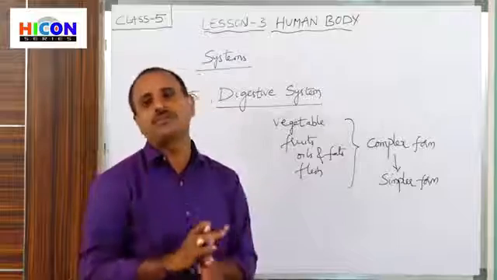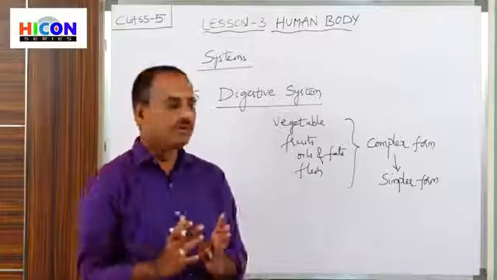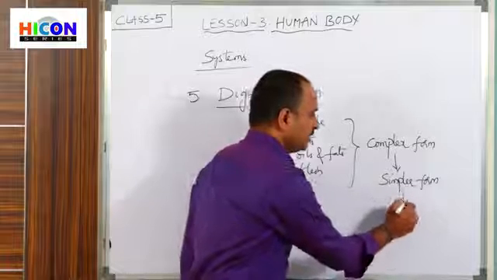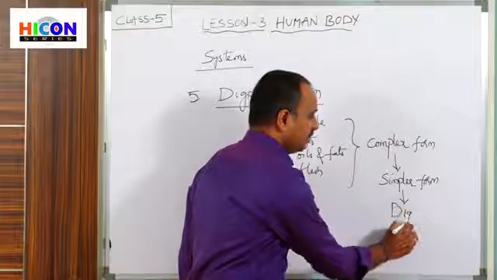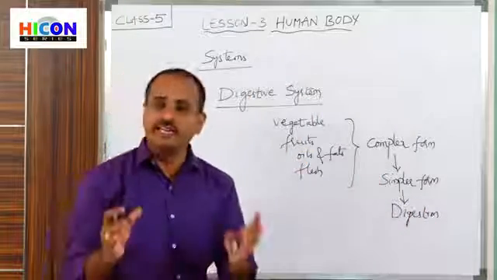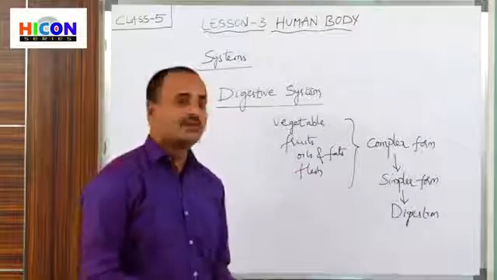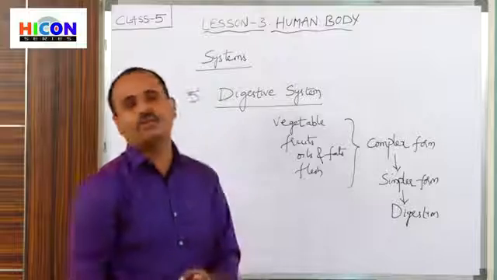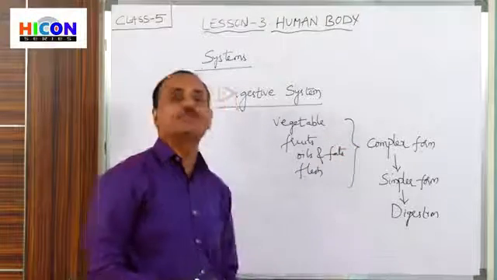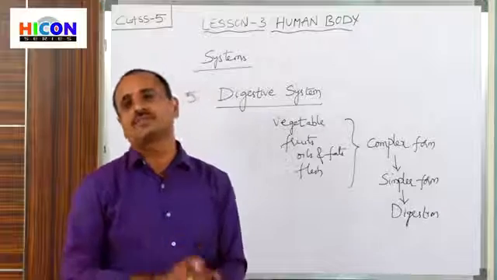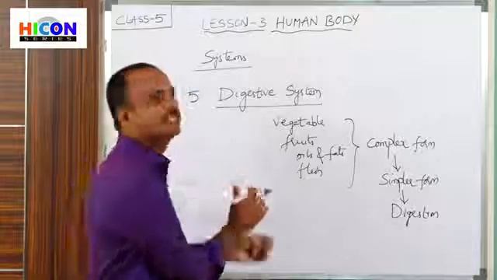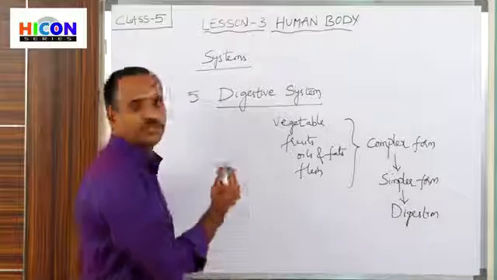This change of food from complex form to simpler form is called digestion. So children, to understand what digestion is: digestion means the change of food items from complex form to simpler form. So now, what are the various parts present in the digestive system? Let us see what the various parts are.